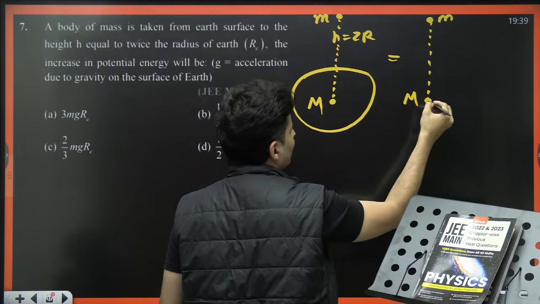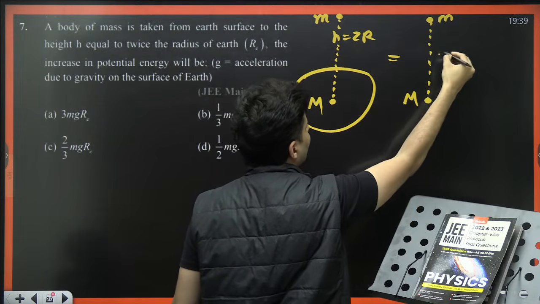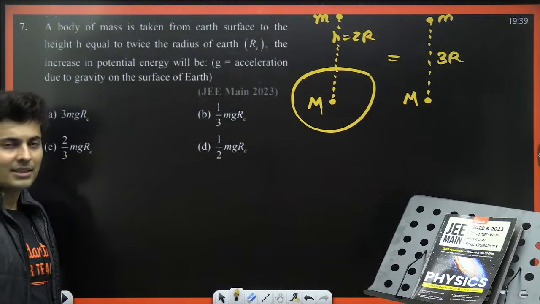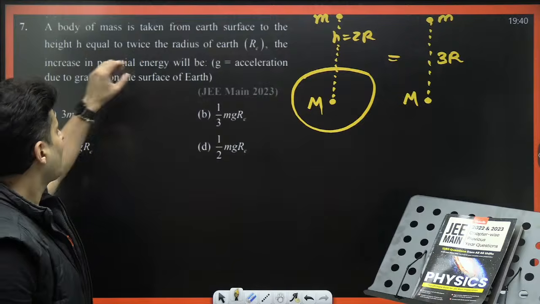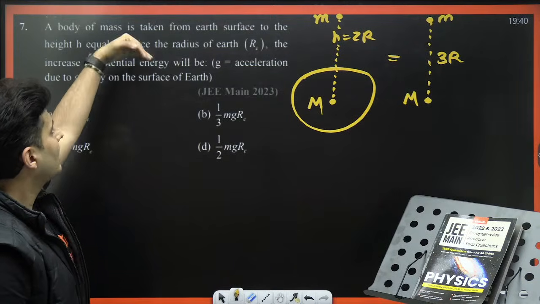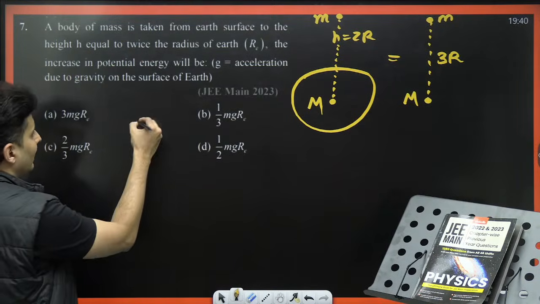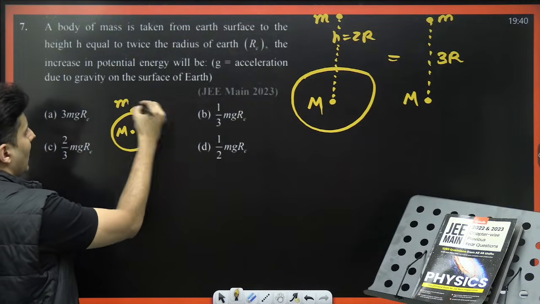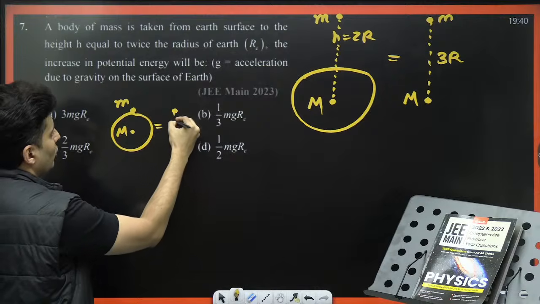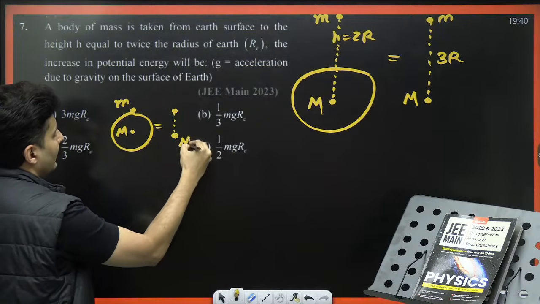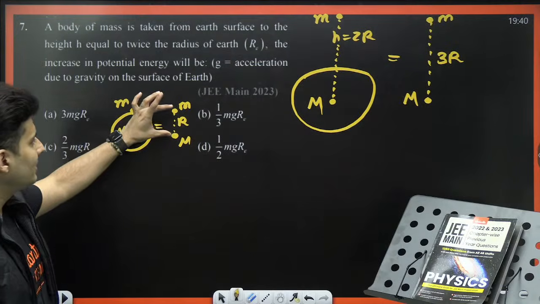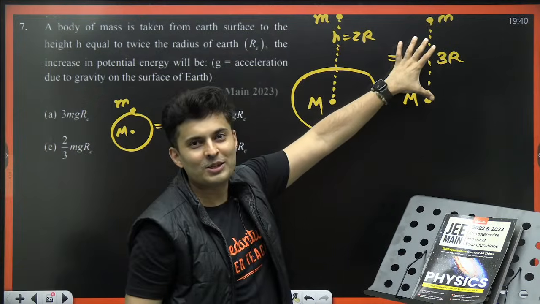Earth's mass as a point mass and this mass over here at a distance of 3r. It's at a distance of 3r, isn't it? That's what you have done. And initially it's taken from the Earth's surface. So when it was on the Earth's surface, it's like having two masses separated by a distance r. So from this situation, I have got it to this situation.